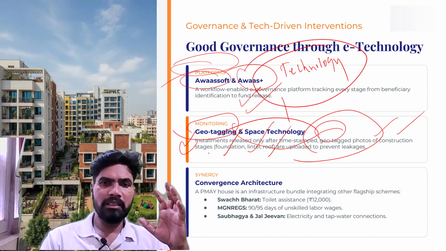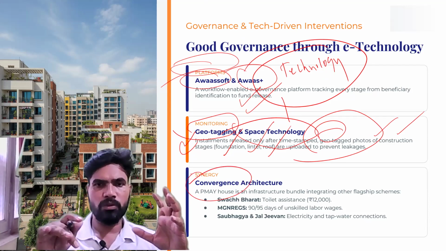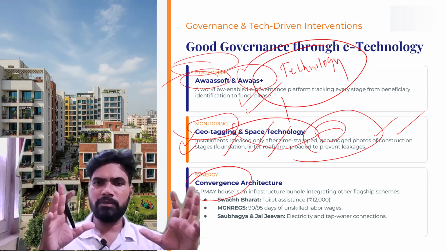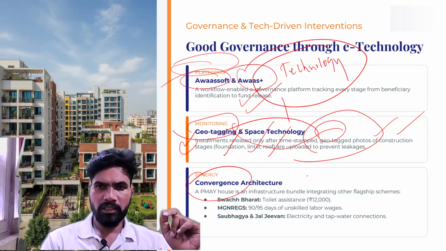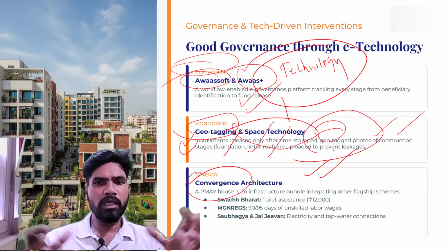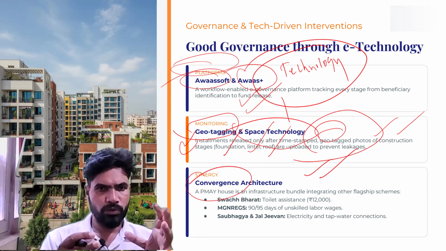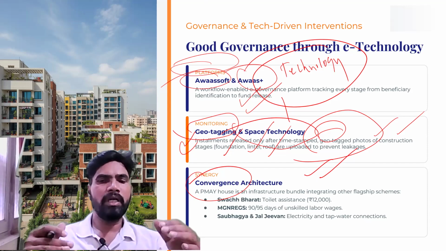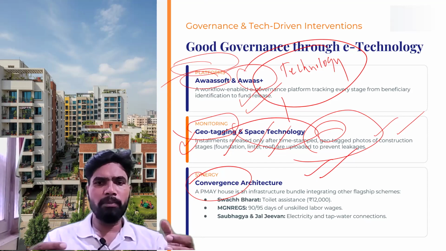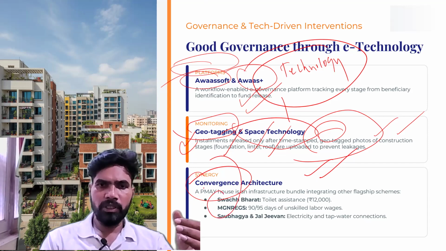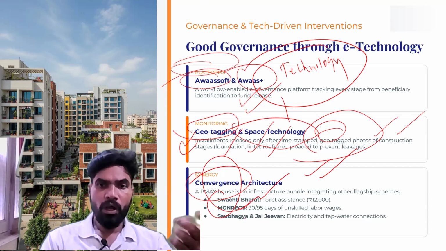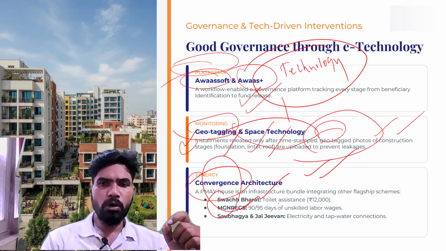One more thing is convergence. We are converging this scheme with other schemes also. By this time, I think you might already have realized convergence has become a buzzword in governance of our country. What is convergence? Pooling the resources, financial resources, human resources, other resources, so that we can eliminate the duplication and achieve more efficiency. Some important schemes are there: Swachh Bharat Mission, MGNREGA, or GRAMG now, Saubhagya and Jal Jeevan.